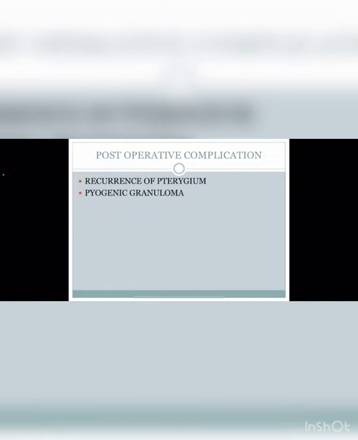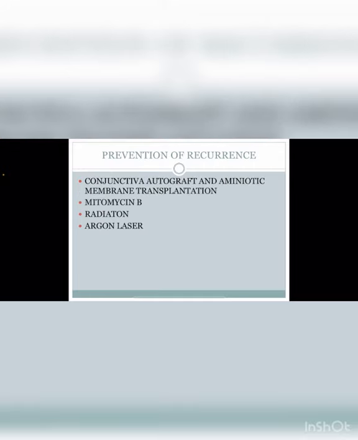After that, the post-operative complications are a recurrence of the pterygium and a pyogenic granuloma. If a bacterial infection occurs, it leads to the formation of the granuloma. For prevention of the recurrence, we give a conjunctival autograft. As I told you, we can do a conjunctival autograft, and also amniotic membrane transplantation. We can also use mitomycin C. Mitomycin C is used to treat the recurrences of the pterygium because it decreases the formation of cells there.